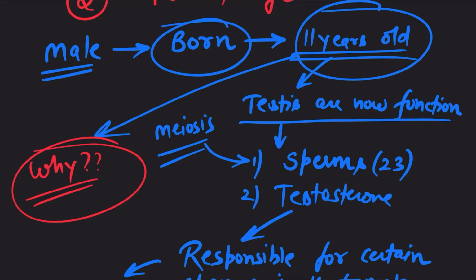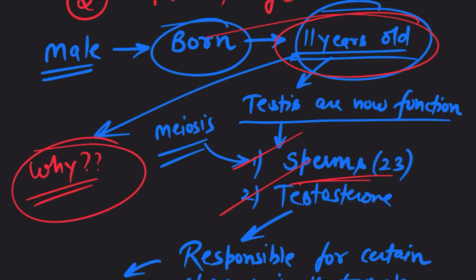For example, if a male is 5 years old, his testes are not functioning. Why is that the case? Why are his testes not functioning? And what's special about this age, that his testes are now functioning and start producing sperms and testosterone hormone? You have to find it, right? I'm definitely going to answer this question in the subsequent video lectures.